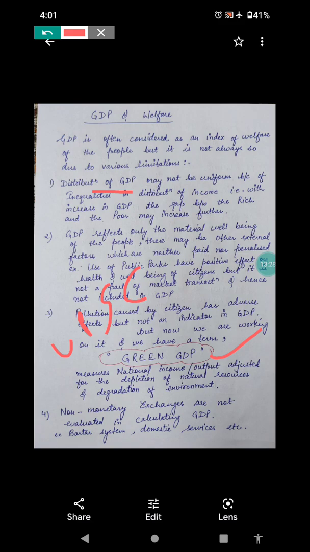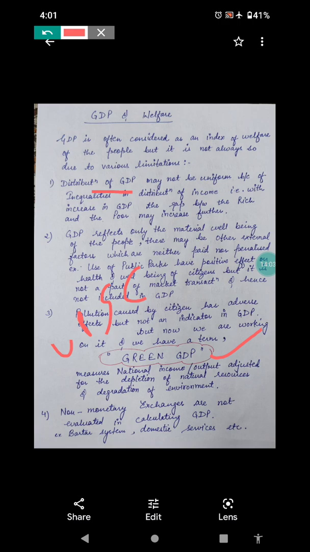Now, we were talking about GDP and welfare: it is directly proportional to welfare, but not always so, or we can say not that accurate. Then non-monetary exchanges are also not part of GDP. We have a large rural population, so there the barter exchange system, domestic services and other services are also a part of our country, because we are a developing country. We are just on the borderline. I will not say we are underdeveloped, but we are a developing country.